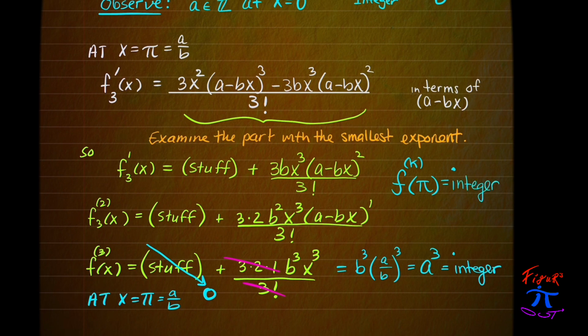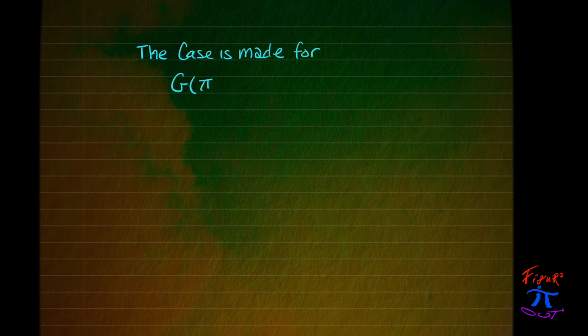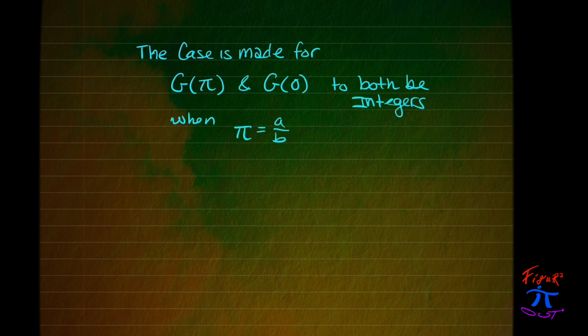So the derivatives evaluated at pi, assumed to be a over b, will always result in an integer. So we're making the case for g of pi and g of 0 to both be integers when pi is equal to a over b. We'll define what g of x is in a moment.